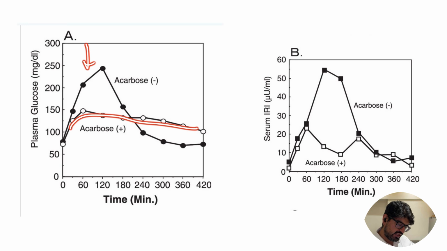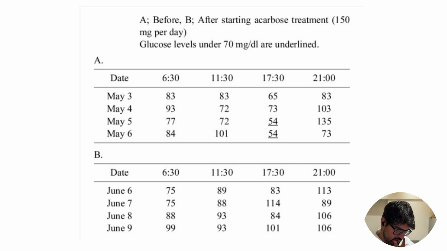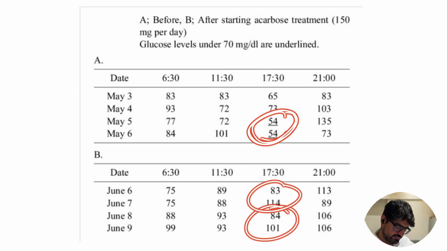That is the plasma glucose value. But if you see the insulin response, without acarbose there is a sharp insulin response, whereas with acarbose the insulin response is blunted and delayed. Because of this, hypoglycemia is also less. This patient typically has this type of post-meal hypoglycemia, but after giving acarbose, this went away.